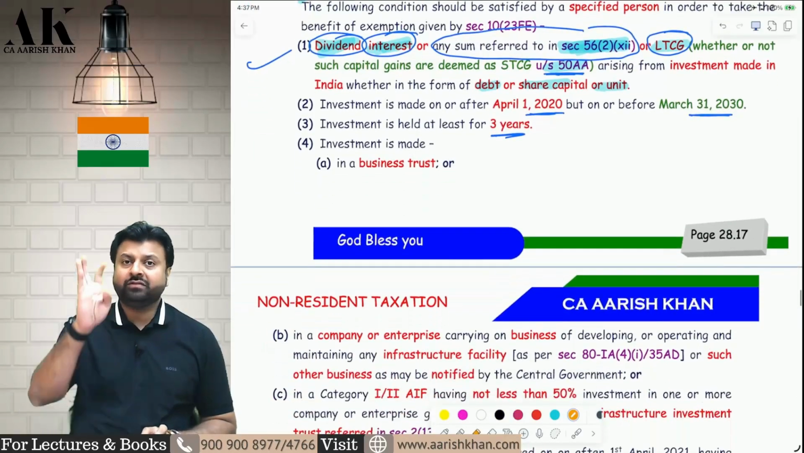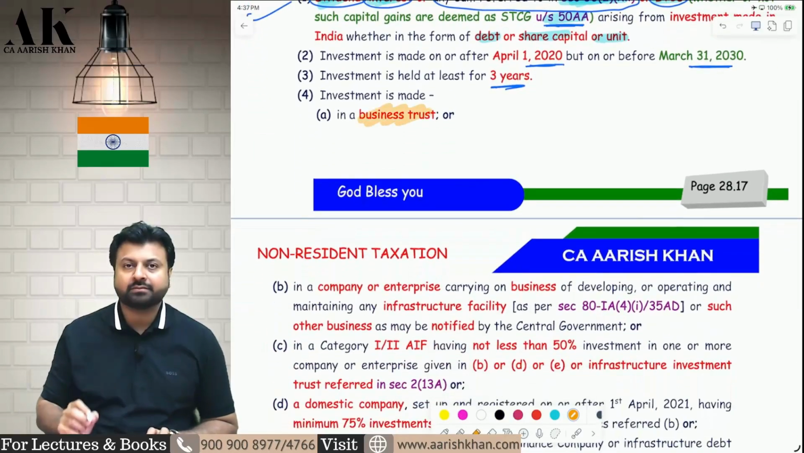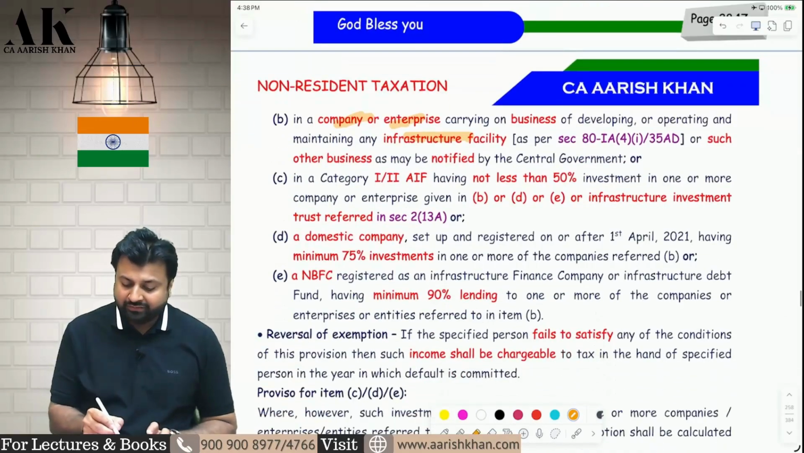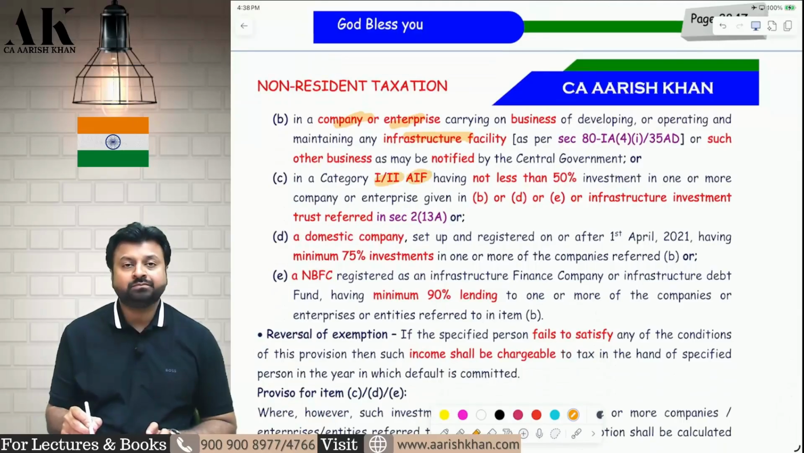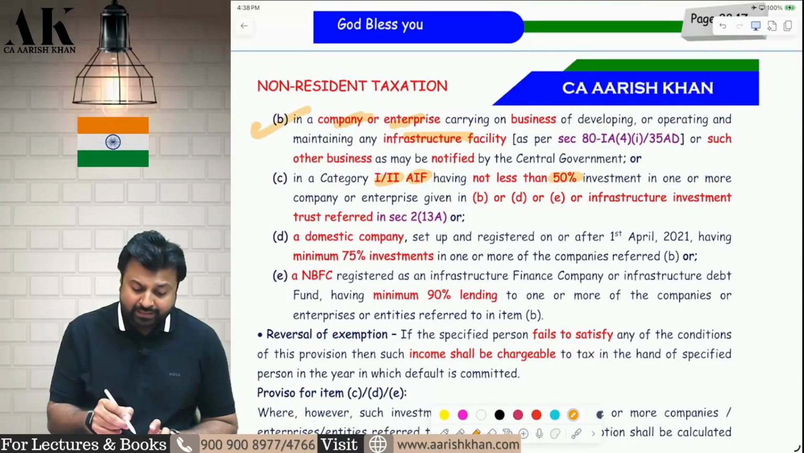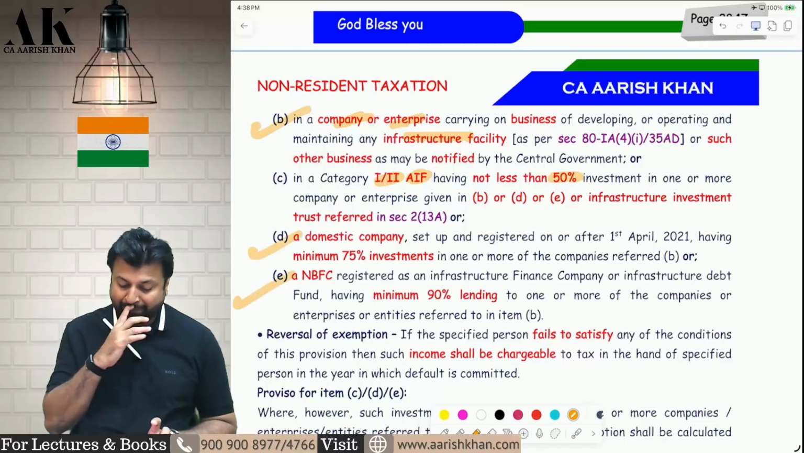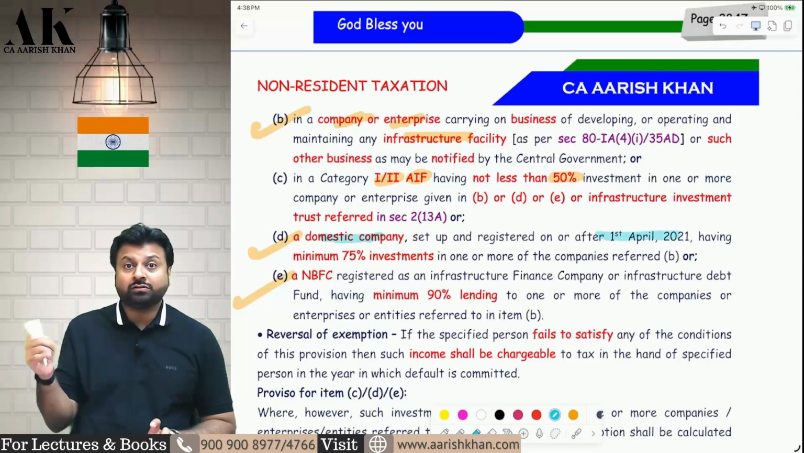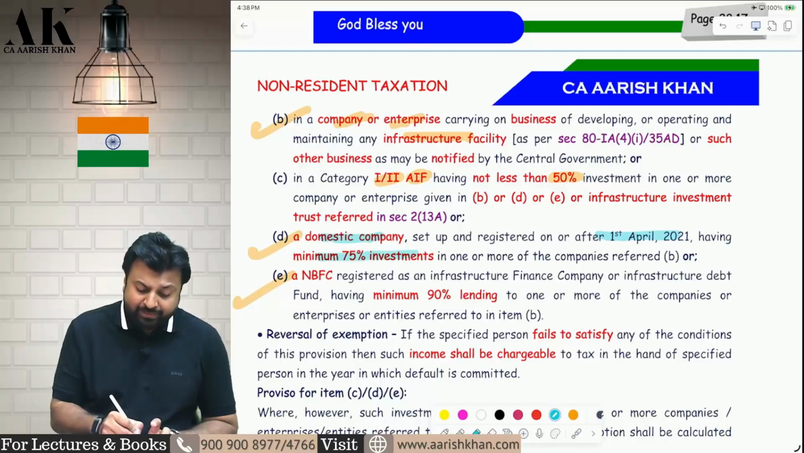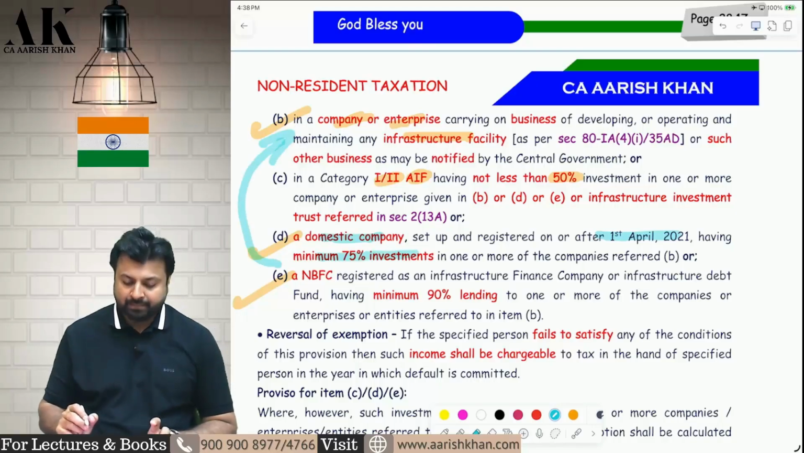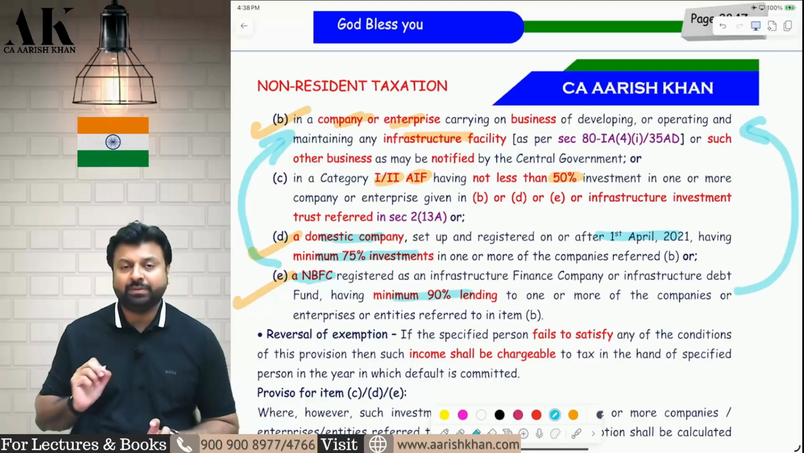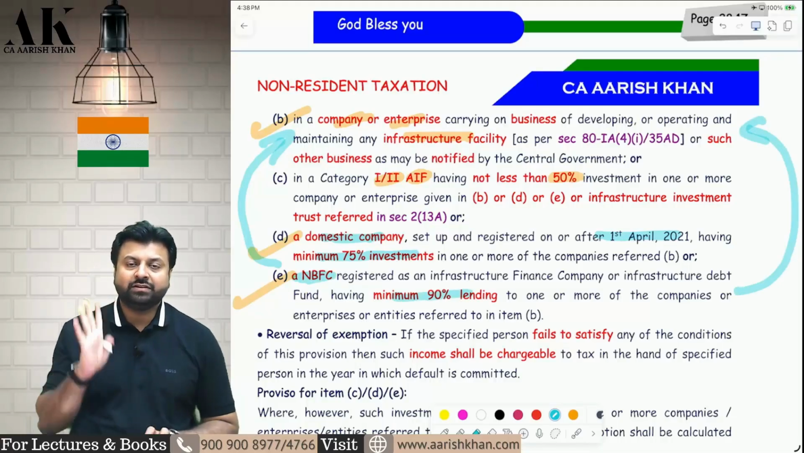Where should they invest? They should invest in 5 entities. First, in business trust. Second, they should invest in a company or enterprise which is engaged in any infrastructure facility. Third, they should invest in AIF, category 1, category 2, which invest not less than 50% in category B company, category D company, and category E company. Then they should invest in a domestic company which just started in 2021, which invests 75% of their money in category B company. And they should invest in an NBFC which lends 90% to category B company. So they should invest in these 5 entities.